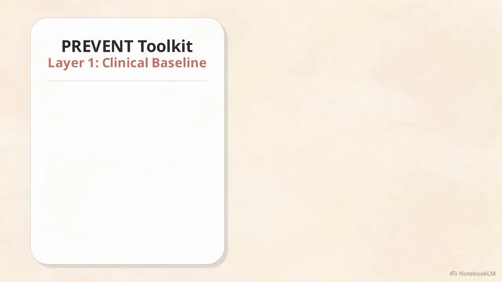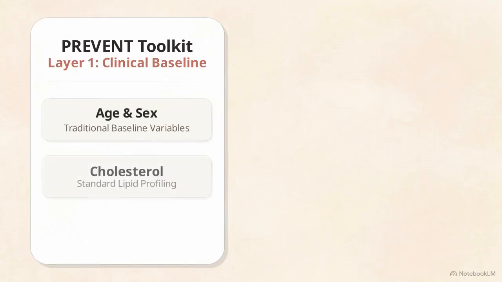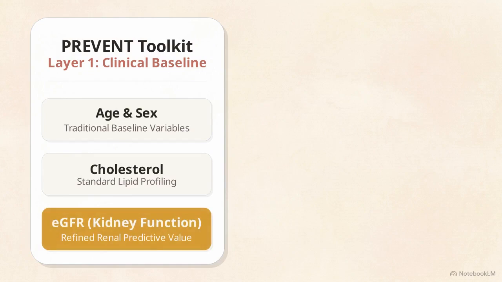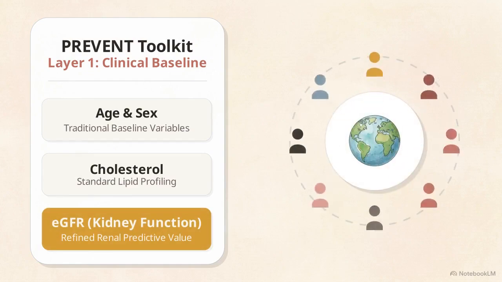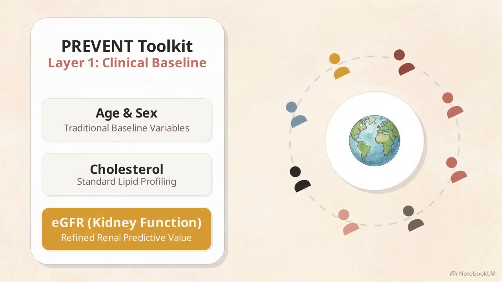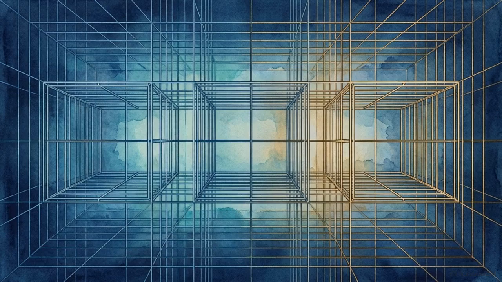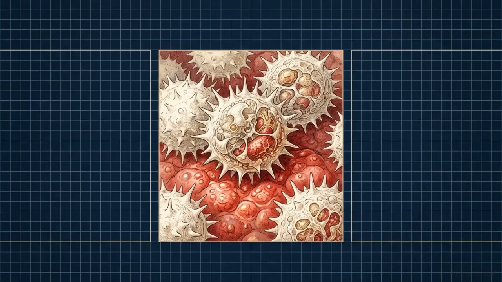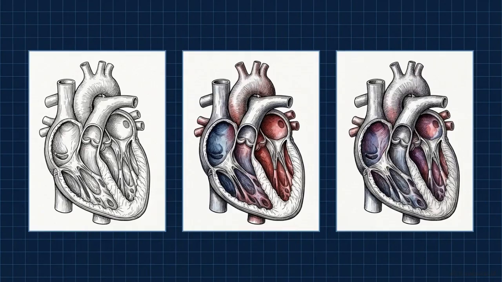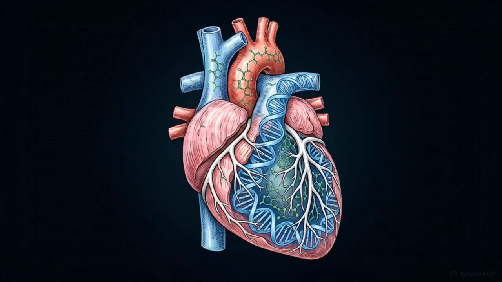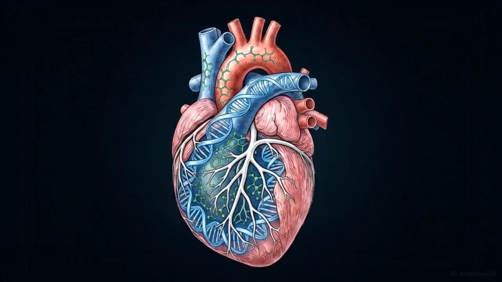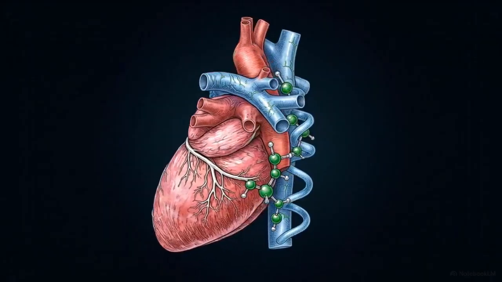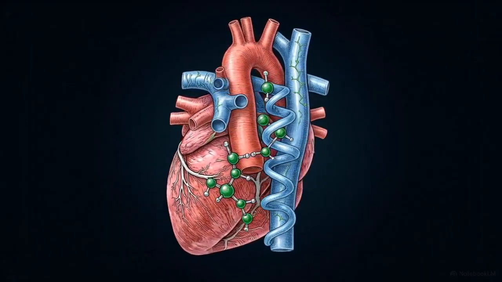The process begins with Layer 1, establishing a clinical baseline using the updated PREVENT equations, which incorporate kidney function and improve calibration across diverse populations. The model adds 3 subsequent layers, measuring specific genetic predispositions, markers of active biological inflammation, and direct anatomical visualization. Integrating these specific, highly detailed variables brings the advanced capabilities of modern cardiovascular research directly into routine clinical practice.